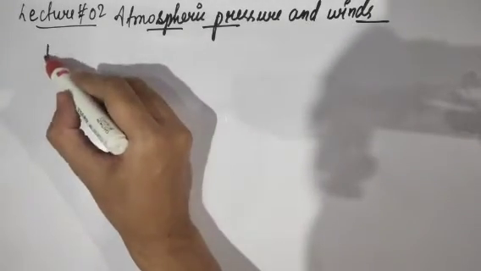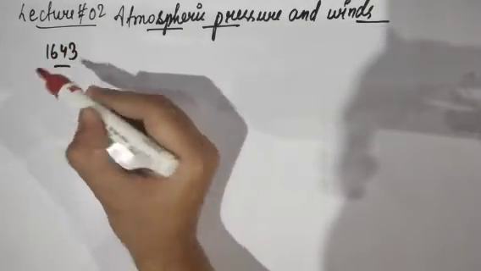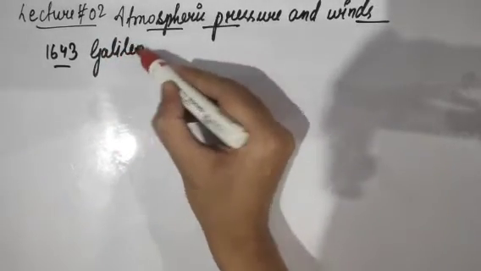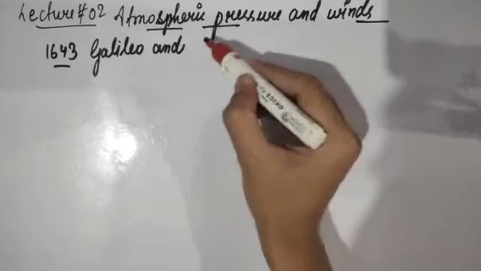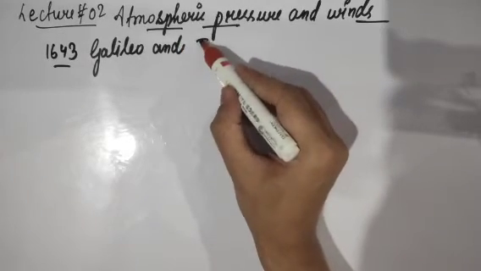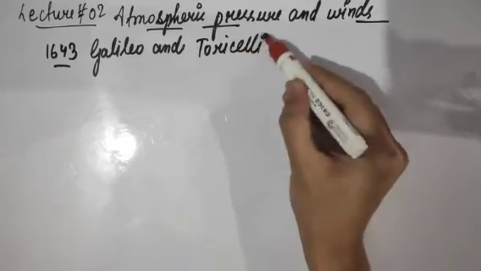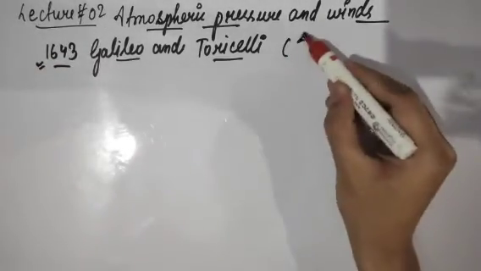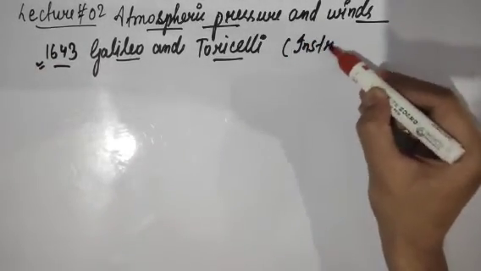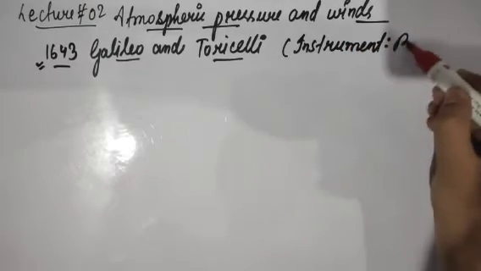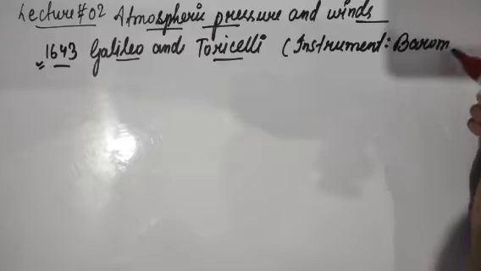So this is actually from 1643. There was a scientist named Galileo Galilei, and his assistant was also there, and his name was Torricelli. So Galileo and Torricelli invented an instrument. These two invented an instrument in 1643, and this instrument was named barometer. Okay, so this is barometer.